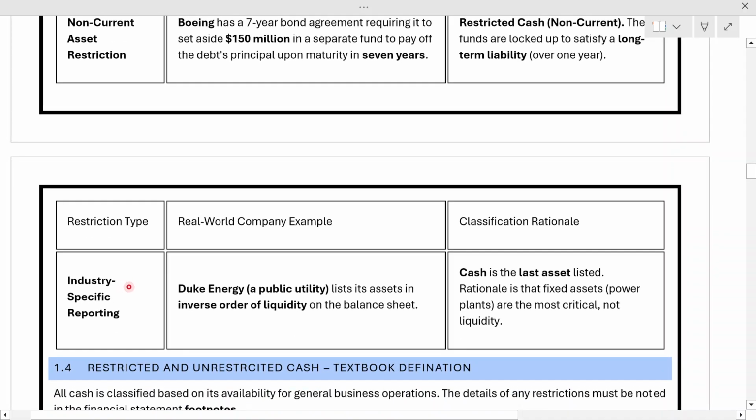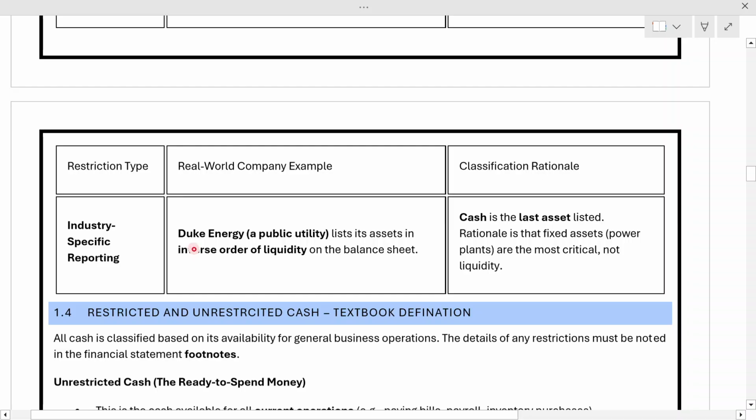Or there may be situations of industry-specific reporting or restrictions. For example, Duke Energy, a public utilities company providing electricity, lists its assets in inverse order of liquidity on the balance sheet. Why? Because they show the lowest liquidity first, in inverse order. So cash is the last asset listed. The rationale is that the fixed assets, the power plants, are more critical, not the liquidity, right?